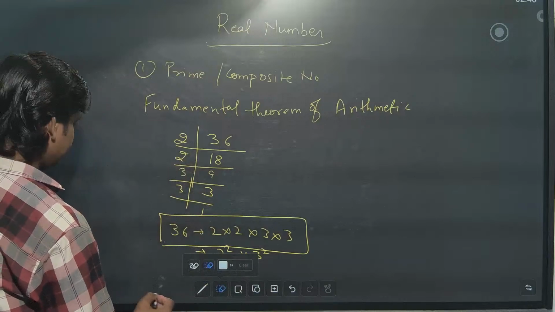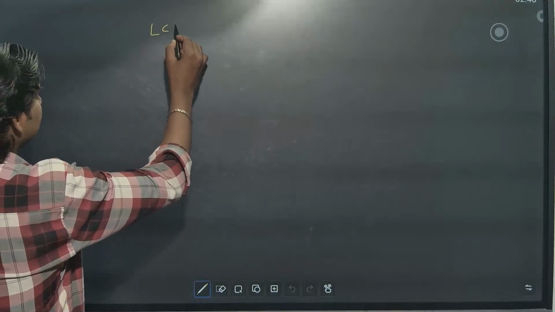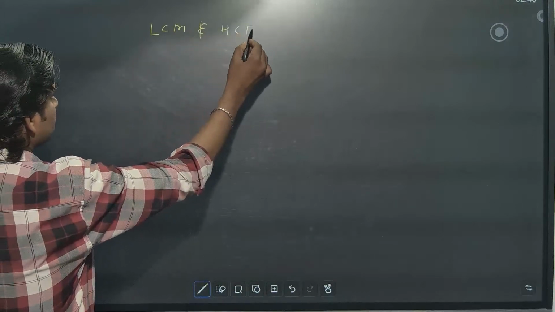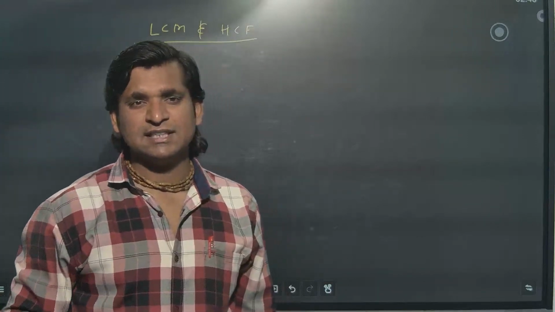Now, the next concept comes after this, LCM and HCF. What is LCM? What is HCF?